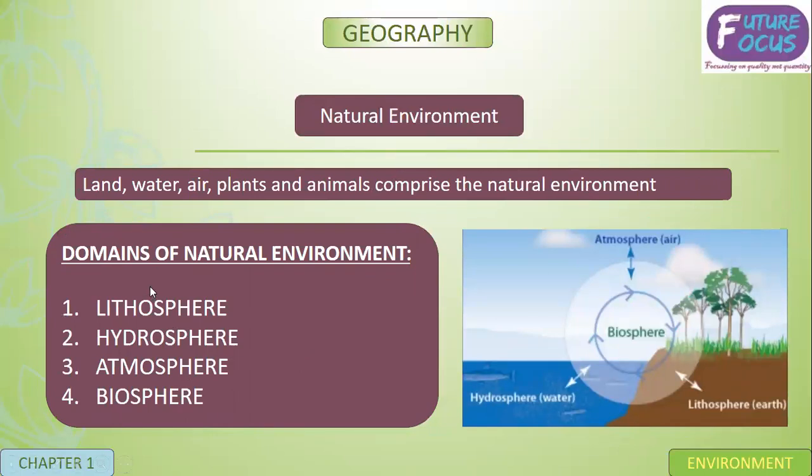So natural environment is formed by the combination of land, water, air, plants and animals. There are basically four main domains of natural environment, that is lithosphere, hydrosphere, atmosphere, and biosphere. Lithosphere is the earth where we live. Hydrosphere is the water. Atmosphere is the air. And biosphere is where all the living organisms use all the three domains, that is hydrosphere, lithosphere, and atmosphere.